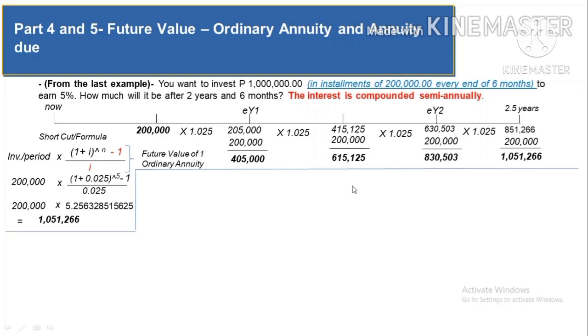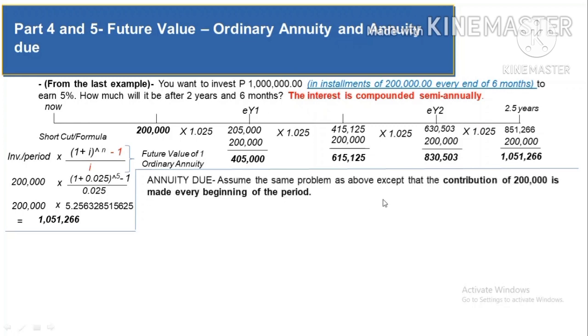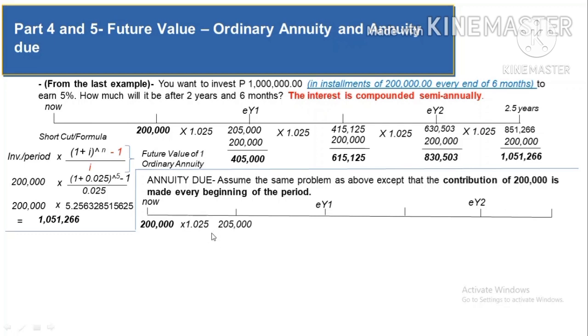How about the annuity due? So let's assume the problem above, except that the 200,000 is made at every beginning of the period. So now you're going to invest the 200,000 and then it will grow to 205,000, and then you add the second investment of 200,000, you have 405,000, and it will grow to 415,125